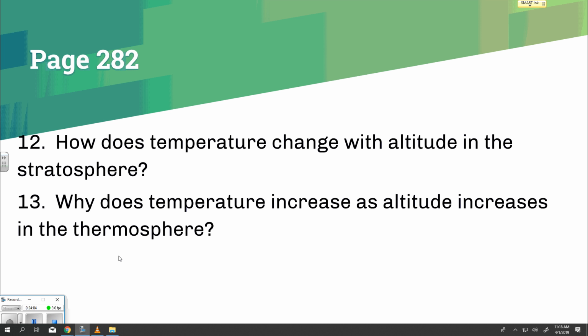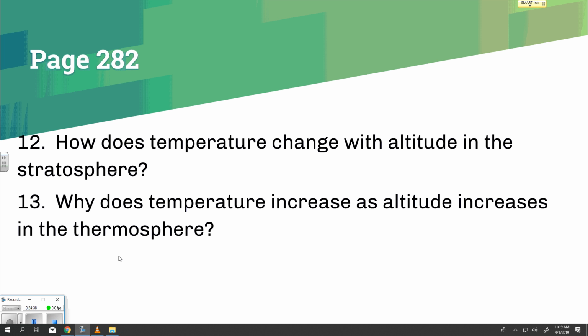Most of the ozone in Earth's atmosphere is in the stratosphere. Ozone in the stratosphere absorbs solar radiation and becomes warmer. Thus, the temperature in the stratosphere increases as altitude increases. In the lower stratosphere, the temperature is about negative 60 degrees Celsius. In the upper stratosphere, the temperature is about 0 degrees Celsius.